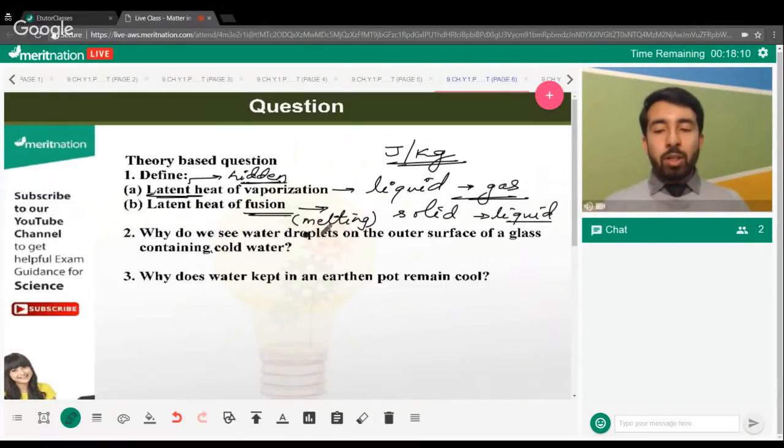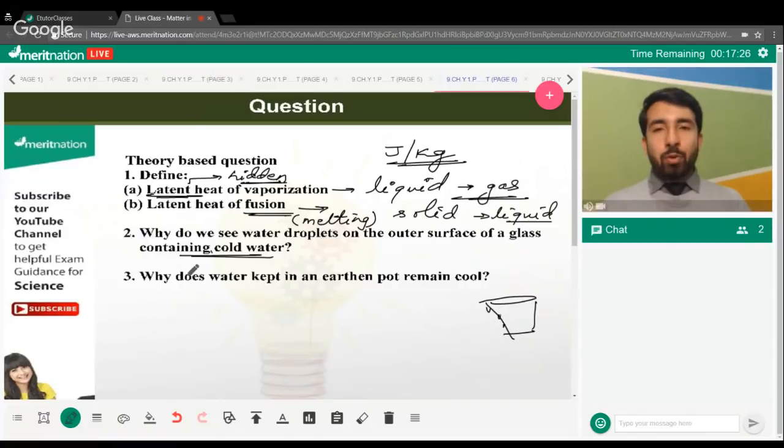Now the next question is, why do we see water droplets on the outer surface of a glass containing cold water? I hope, Ashish, this will give you the answer. We all know that if we have cold water in the glass, then the temperature is low. Nearby in the surroundings, we all know that water vapors are present. As soon as the water vapors come in contact with this cold temperature, they start getting converted into water droplets. So they get deposited on the surface of your water glass. And this also explains the presence of water vapors in the atmosphere. This is the reason why we see water droplets on the outer surface of a glass containing cold water.